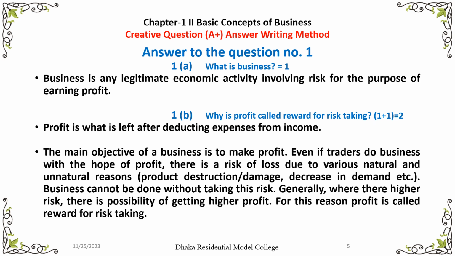The main objective of a business is to make profit. Even if traders do business with the hope of profit, there is risk of loss due to various natural and unnatural reasons, that is product destruction, damage, decrease in demand, etc. So business cannot be done without taking this risk. Generally, where there is higher risk, there is possibility of getting higher profit. For this reason, profit is called reward for risk taking.